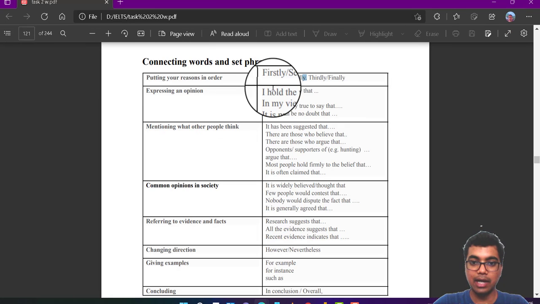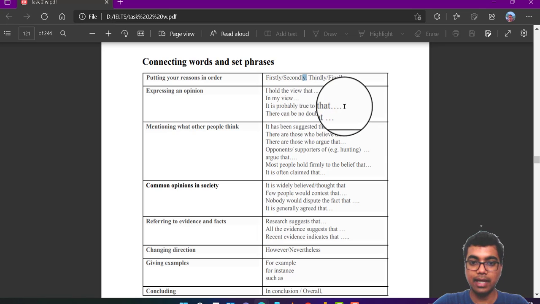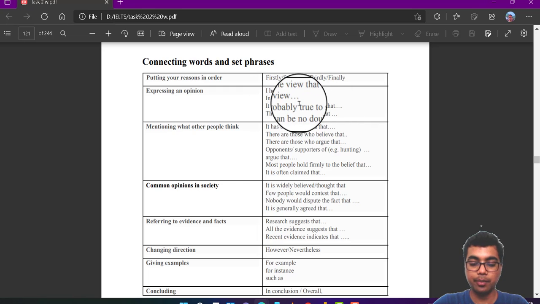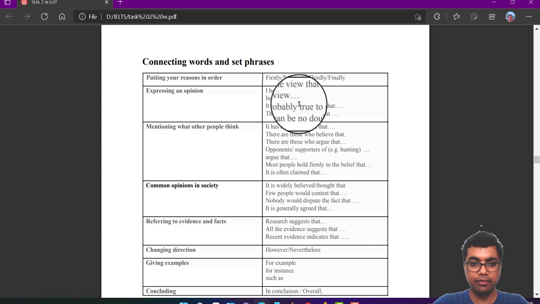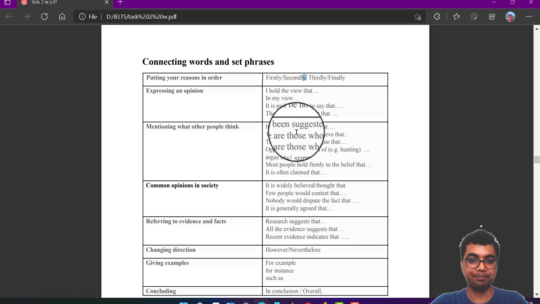So these are the phrases: I hold the view that, in my view, it is probably true to say that, there can be no doubt that. These are the expressions of your opinion. Just stick to the phrases that I am showing. If you are going to switch to other phrases, stick to those only until your exam day, or you can call it doomsday. Don't switch phrases here and there. It will definitely confuse you in your real exam.